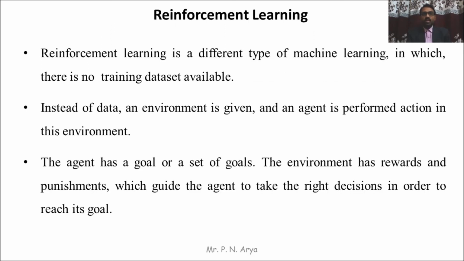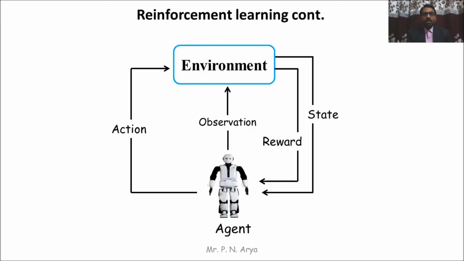And next is reinforcement learning. Reinforcement learning is a different type of machine learning in which there is no training data set available. Instead of data, an environment is given, and an agent performs actions in this environment. The agent has a goal or a set of goals. The environment has rewards and punishments which guide the agent to take the right decision in order to reach its goal. So this is the working model of reinforcement learning.